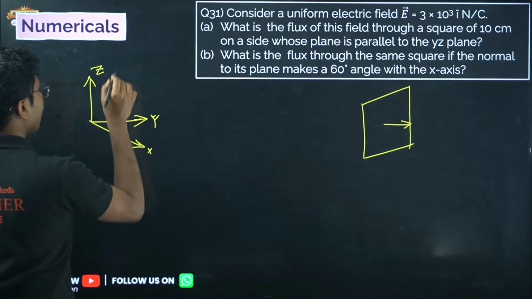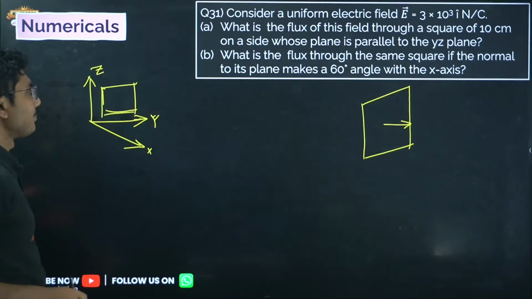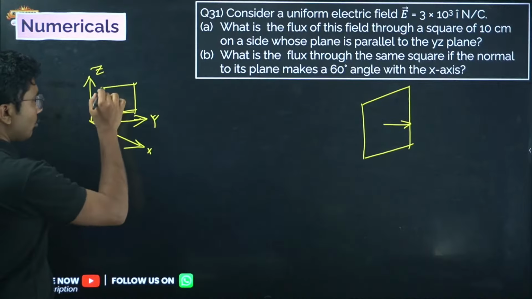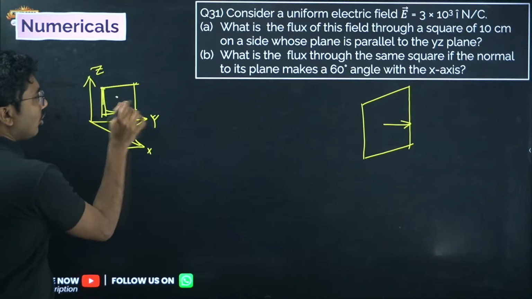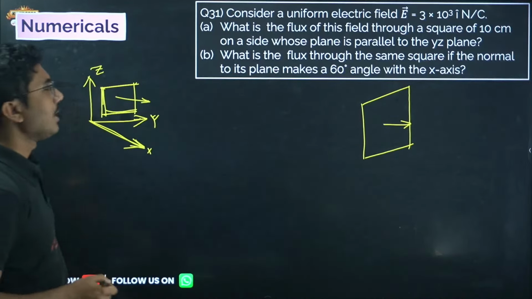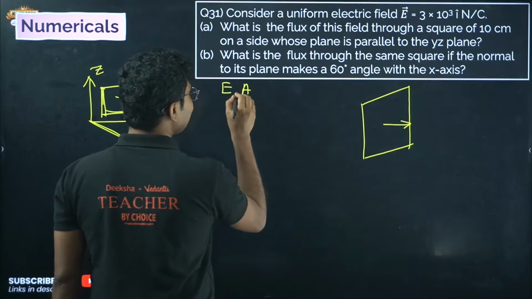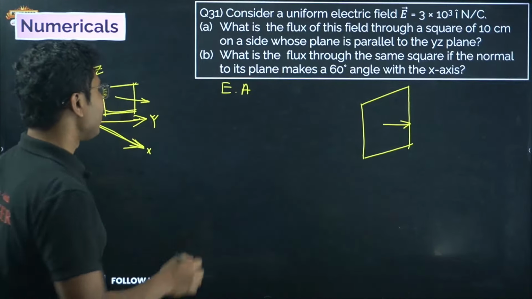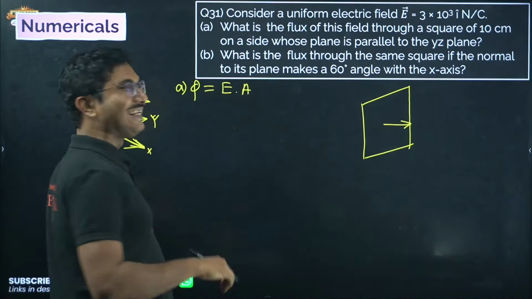And z. Okay, so the YZ plane is this plane. One side is along the y-axis, one side is along the z-axis. So the normal to this plane will be along the x-axis only. So E and the area vector are in the same direction in the first case, so the flux will be given by E into A itself.